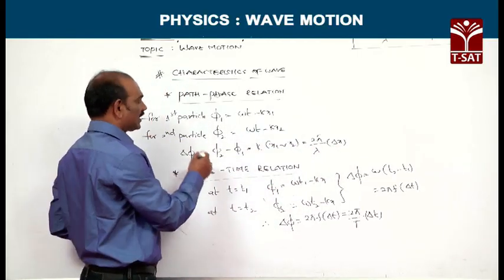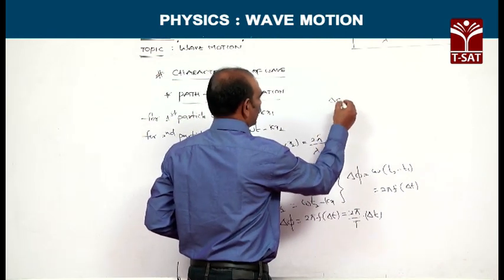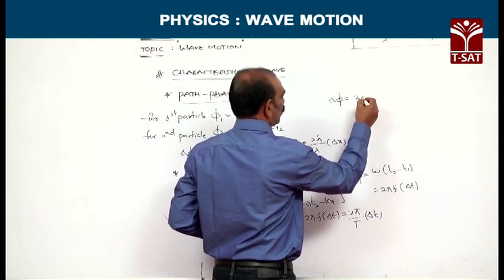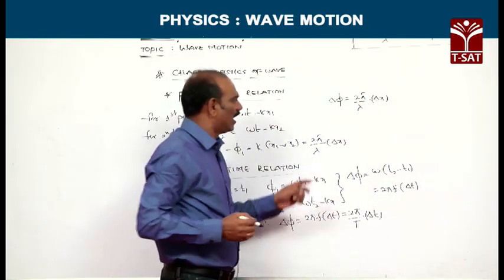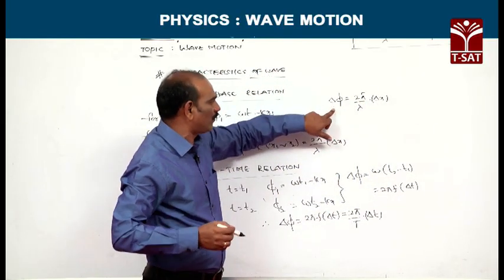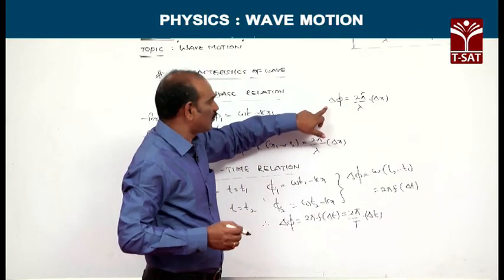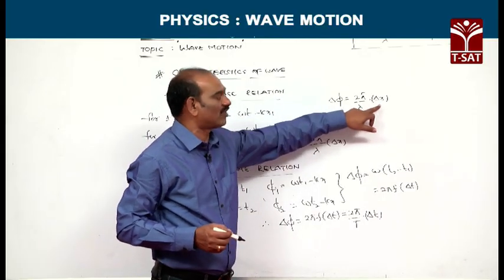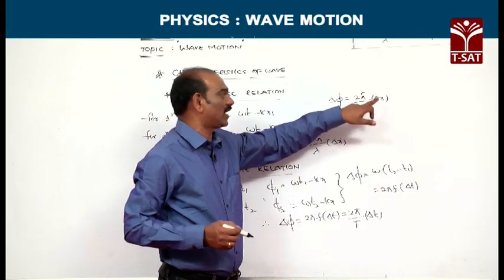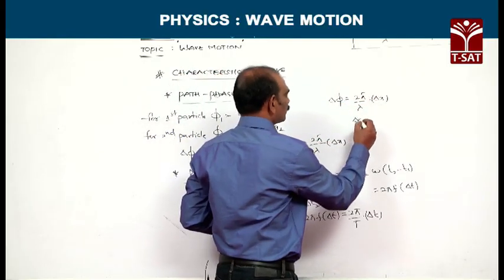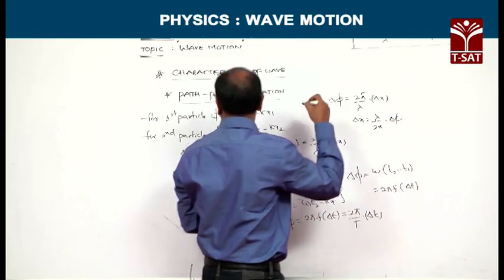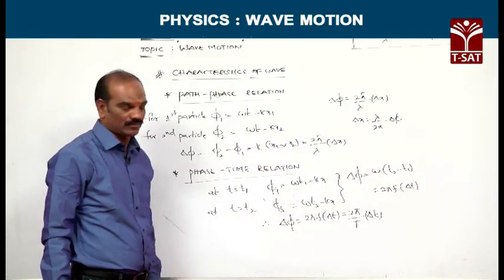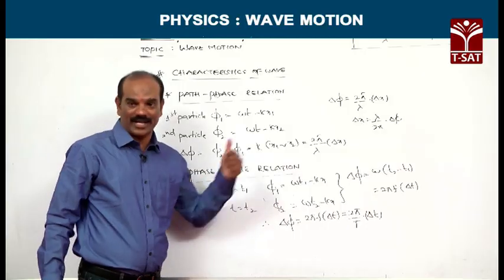That is, delta phi is equivalent to 2 pi by lambda into delta x. This is called phase, and this is called path. Phase difference is equal to 2 pi by lambda times the path difference, or path difference delta x is equivalent to lambda by 2 pi times the phase. So, this is the relation between path and phase. Now, the phase and time relation.